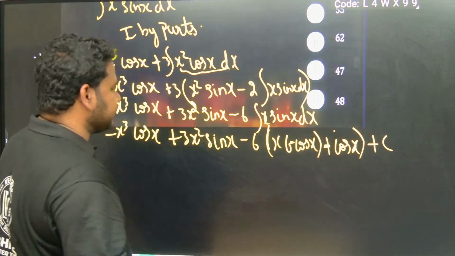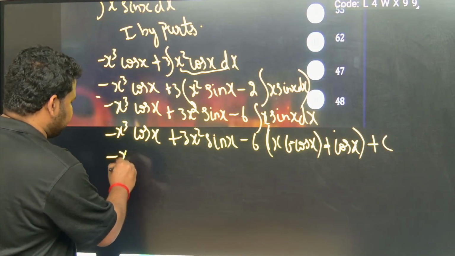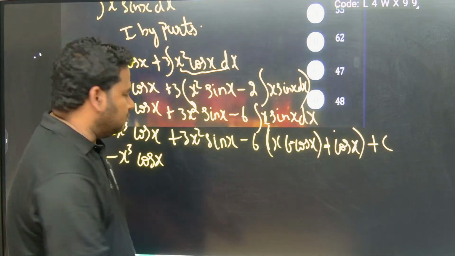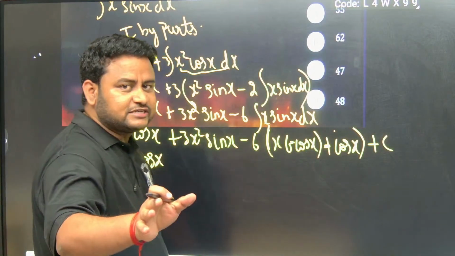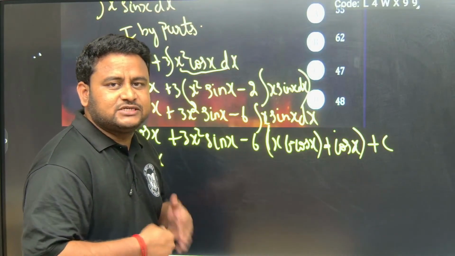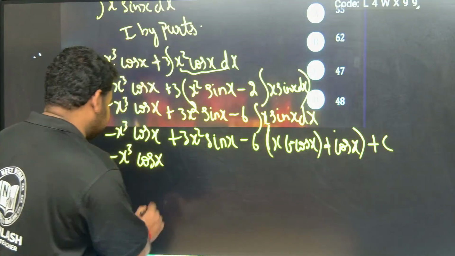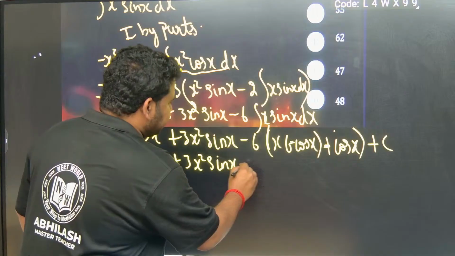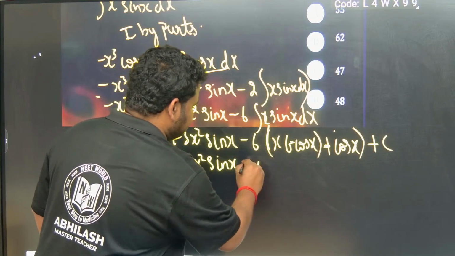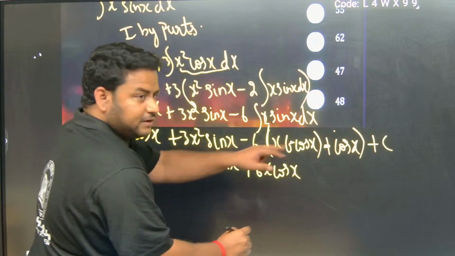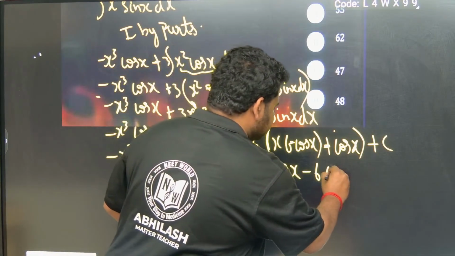See here, friends, I can write this as x cube cos x. This is actually a very simple question but a little calculative. If you go through the shortcut section, I have done integration by parts using the shortcut method, where you can use it very easily. 3x square sin x minus 6 into x, minus into minus will become plus, 6 x cos x, plus into minus is minus 6 cos x plus c.